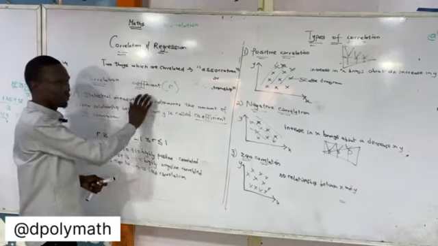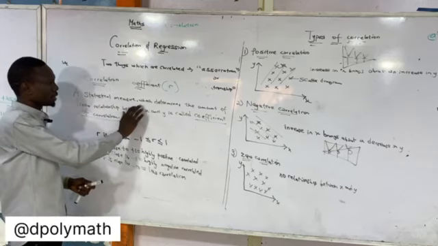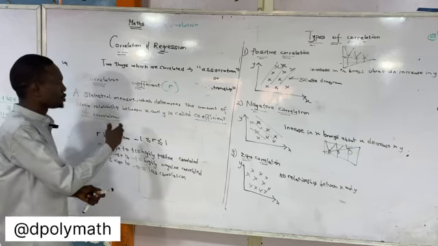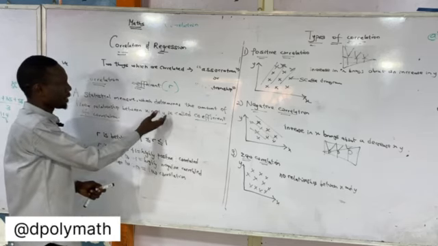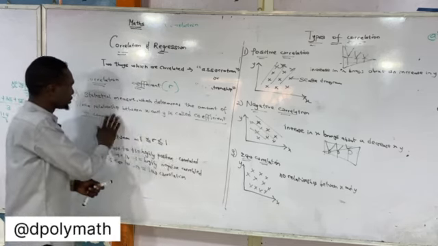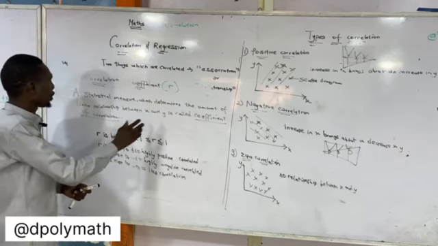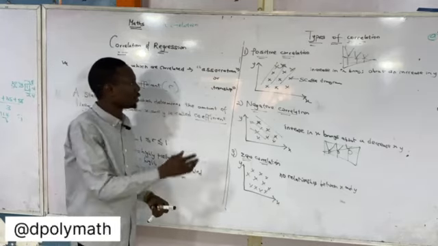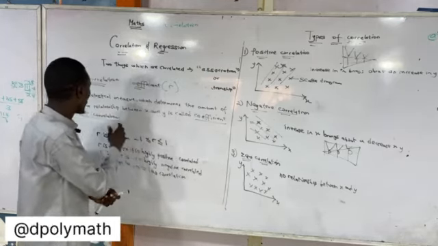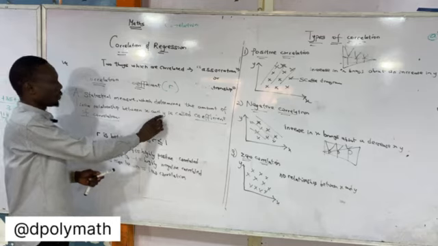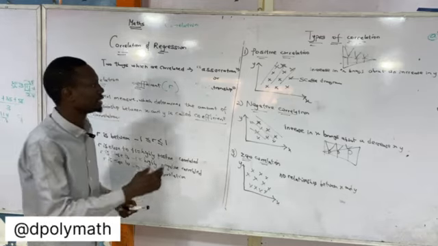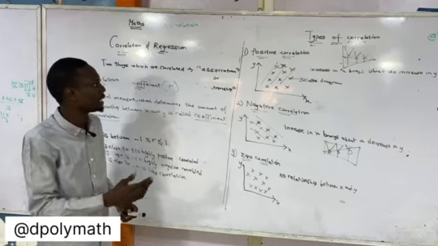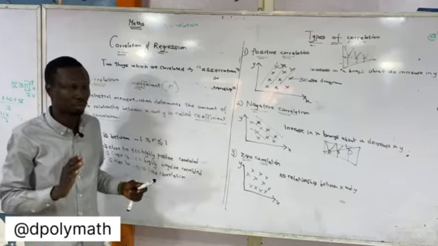Alright, the correlation coefficient now. This is a statistical measure that determines the amount of linear relationship between two things, in this case X and Y. It's called the coefficient of correlation. Of course, we have already established that correlation is an association or relationship between two things. We are comparing X and Y, two variables. Don't forget that we are looking at a bivariate set of data. Like I explained earlier, the bivariate set of data talks about two sets of data, two things.